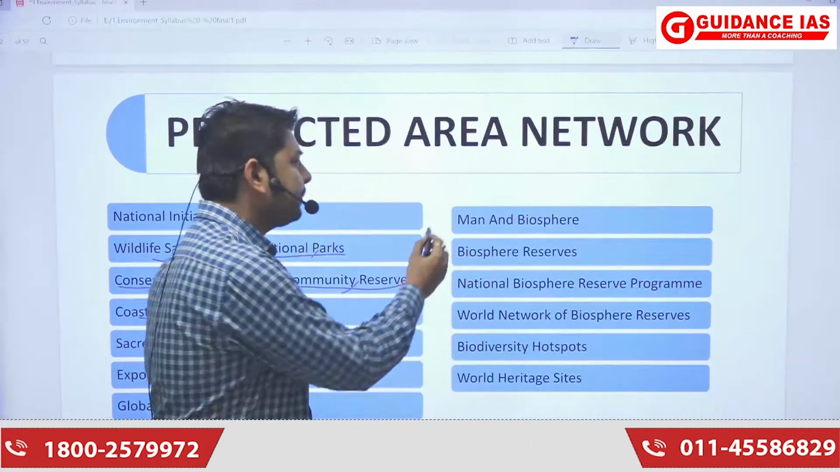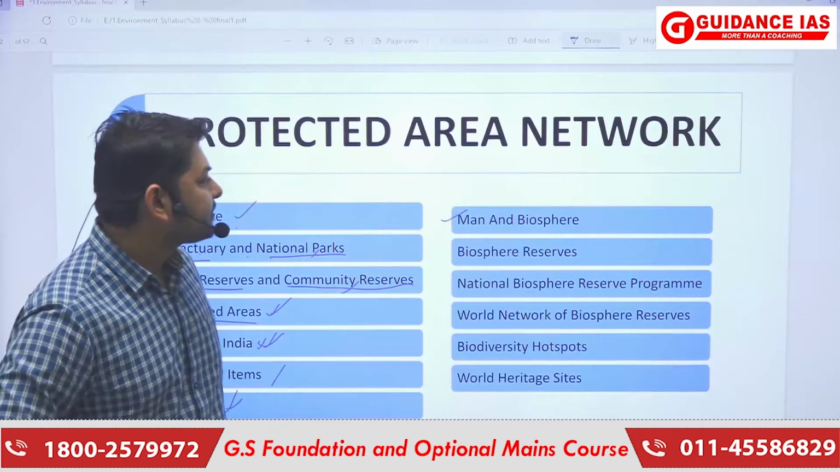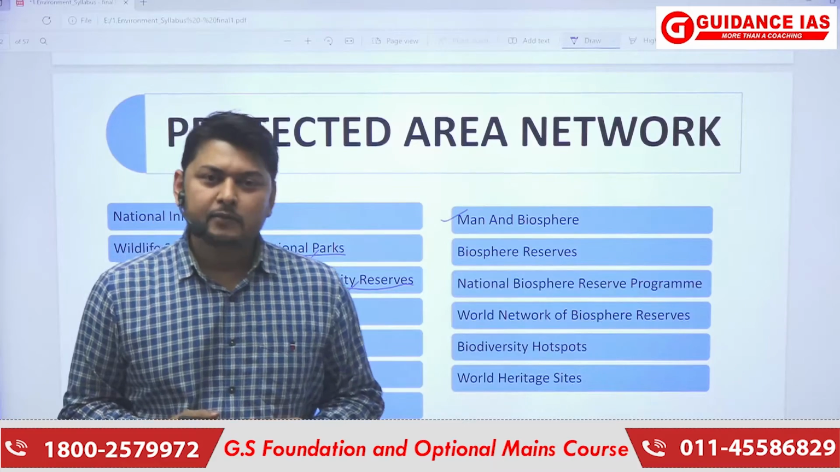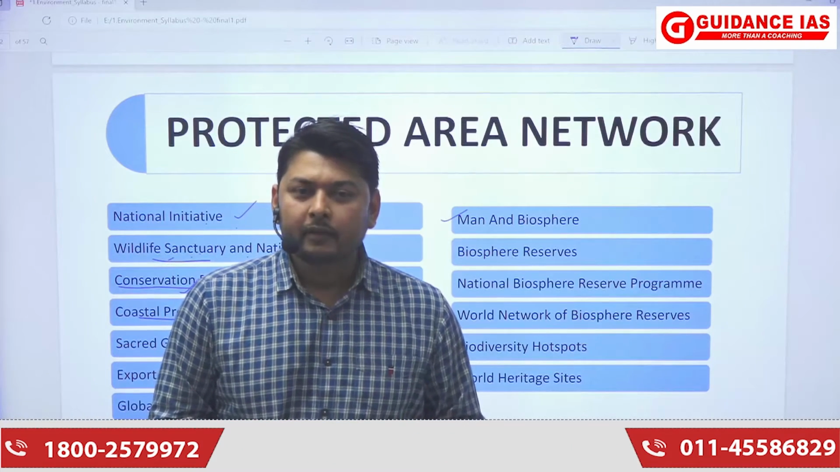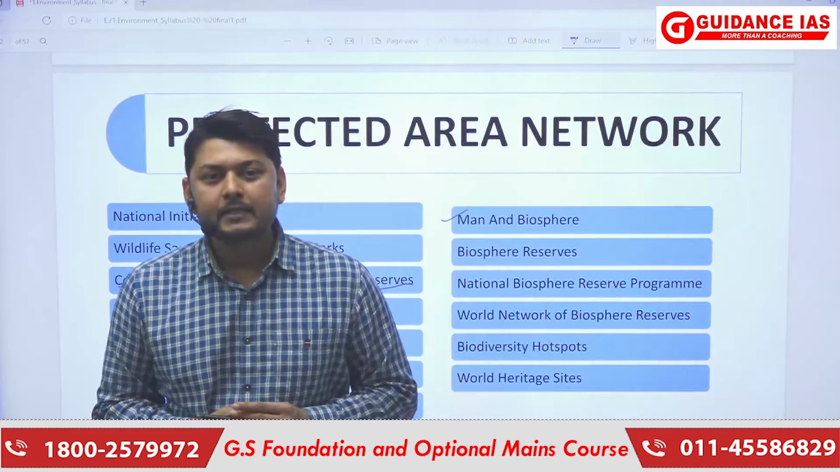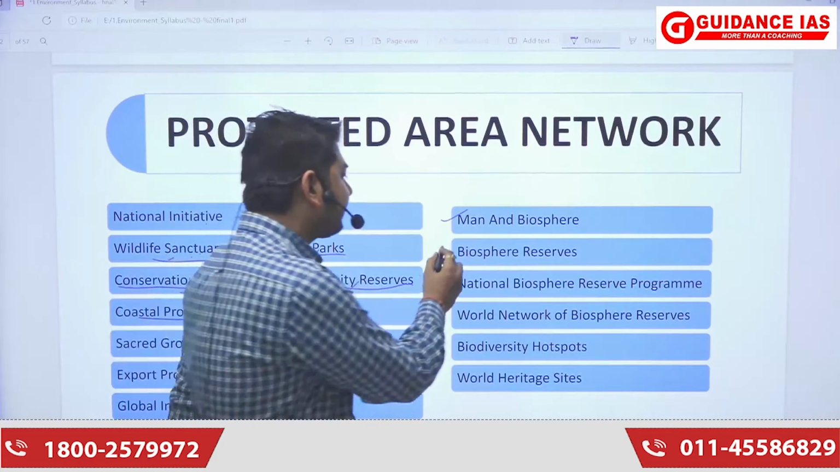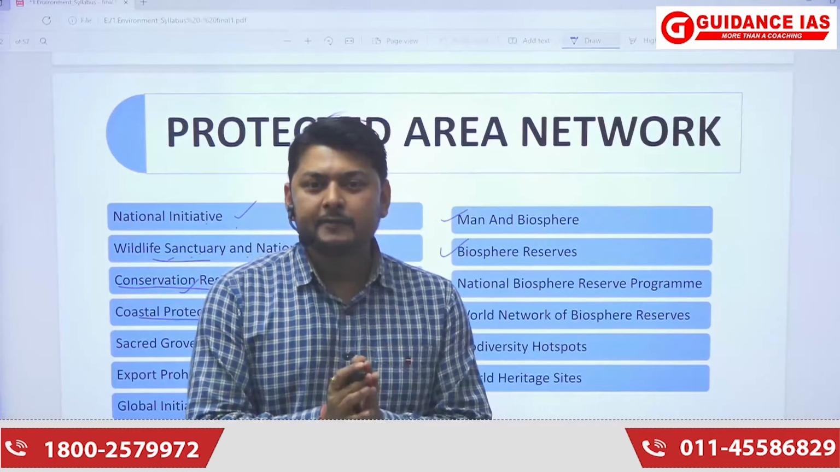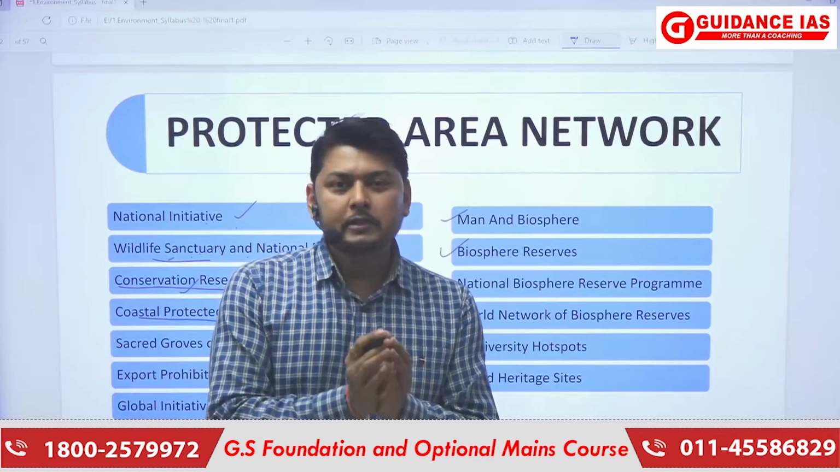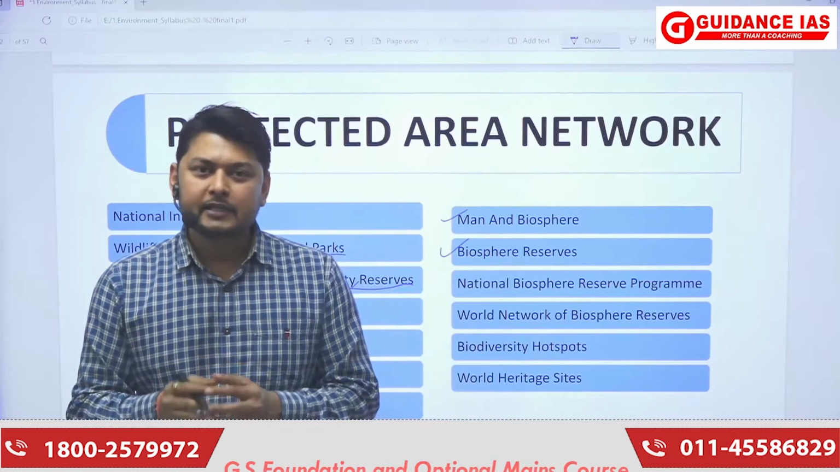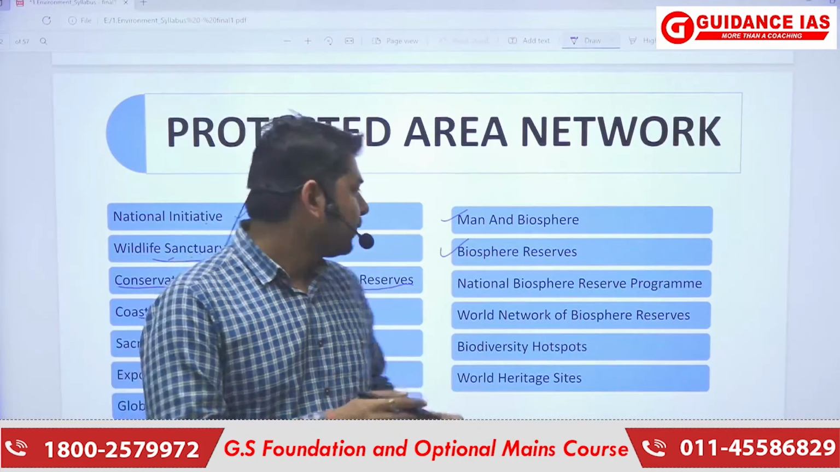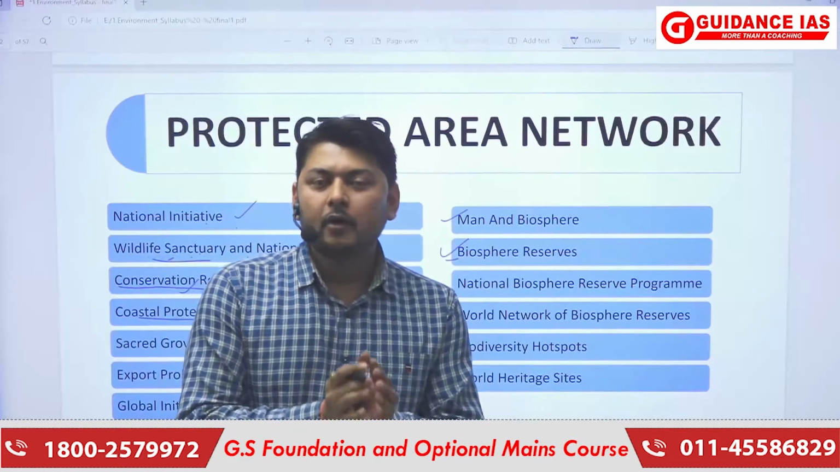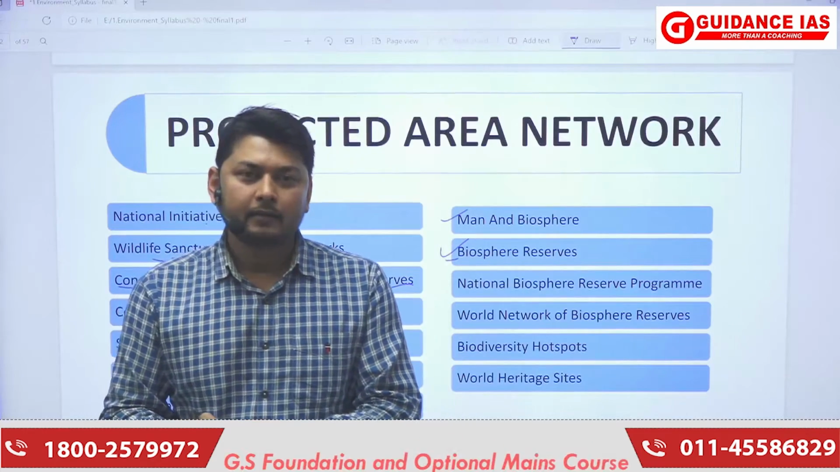Similarly, the Man and Biosphere Reserve, the Man and Biosphere Program. Now, the Man and Biosphere Program is basically for the conservation of biodiversity. Through this program, the biodiversity hotspots were being made. So it led to the formation of biosphere reserves. Now these biosphere reserves include not only one part but also many different parts of national parks or wildlife sanctuaries. So the biosphere reserve can be land, terrestrial, or it can be a marine biosphere park.